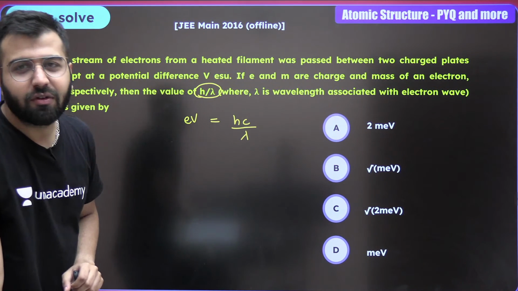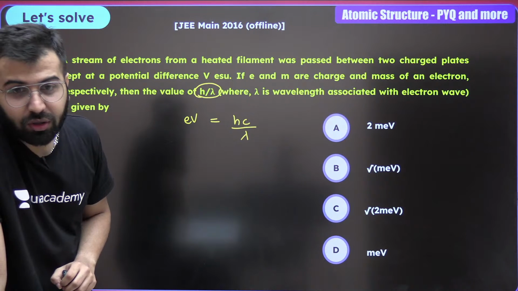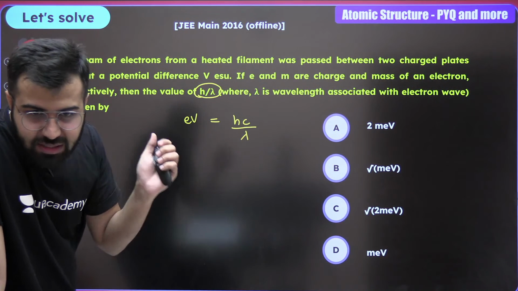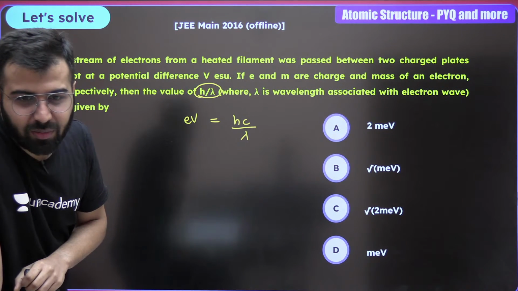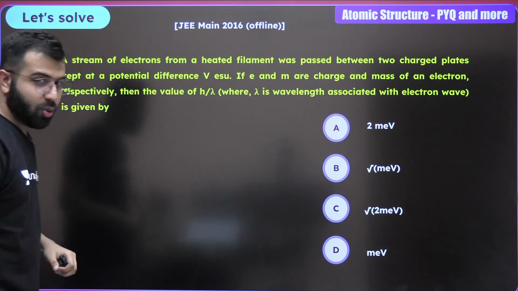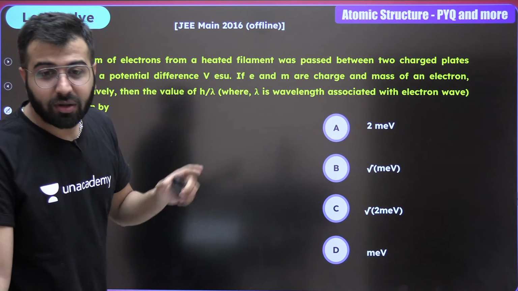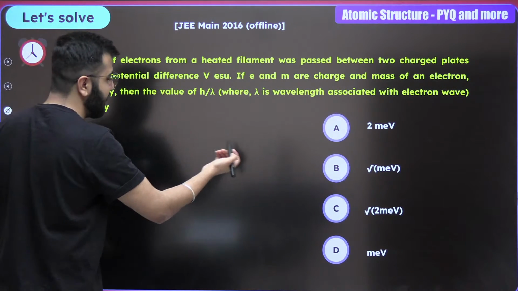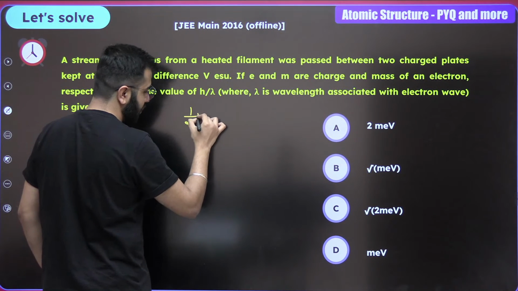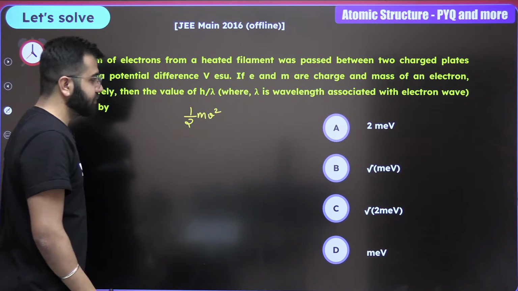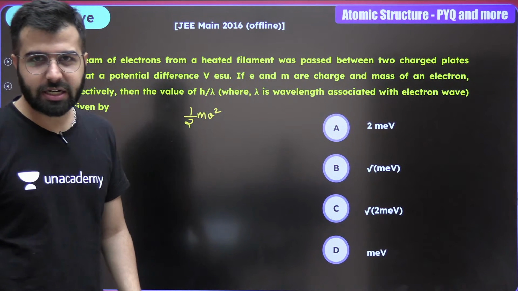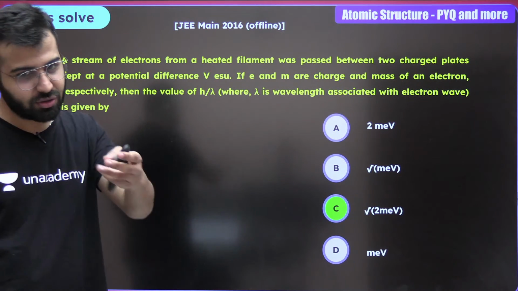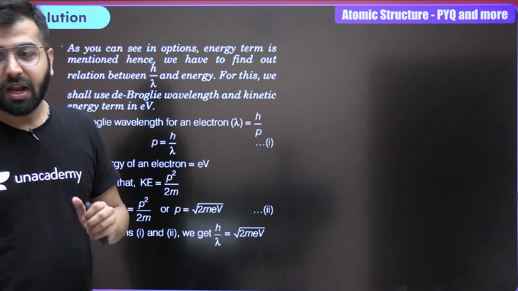And now what are we really looking at? We should also know about the mass as well. Is this going to be correct? A charge of 1.6 into 10 to the minus 19. Amazing. Yes. And what's next? What about the mass? Let me know. Whenever we have an electron in motion, the kinetic energy is going to be this much. This is how we are going to write the kinetic energy, correct? And it is going to be equal to the hc by lambda as well. The correct answer to this question, and everybody is giving me C, so I have to show you. Now over here, pay attention.